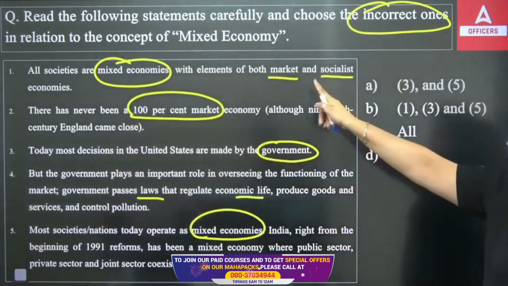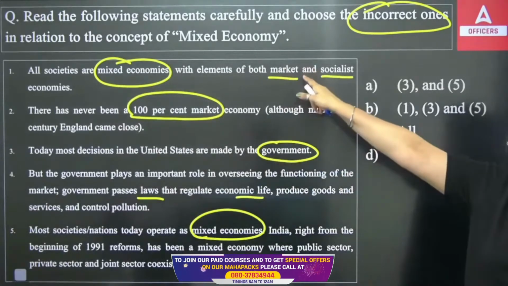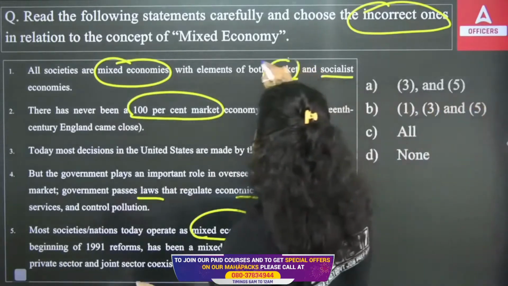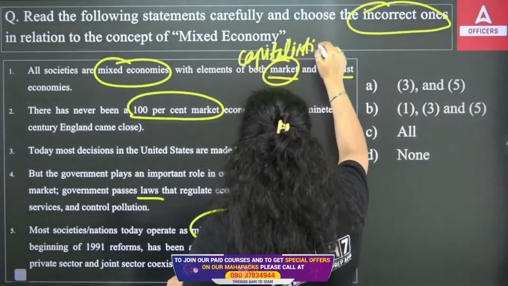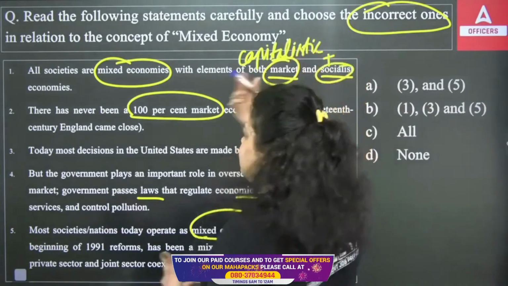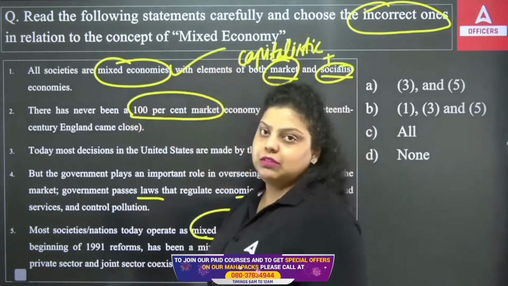A capitalistic economy is also known as a market economy or the laissez-faire economy. So when there is a capitalistic economy plus a socialistic economy, that's a mixed economy. This is true. First is true.